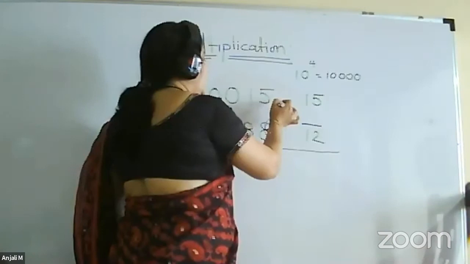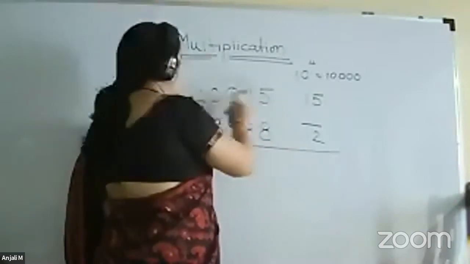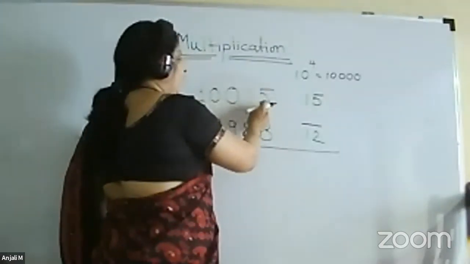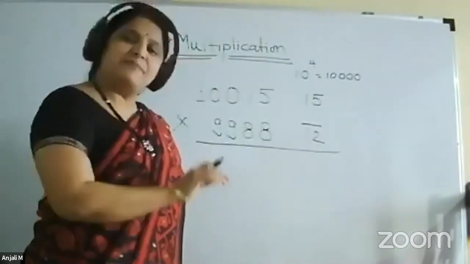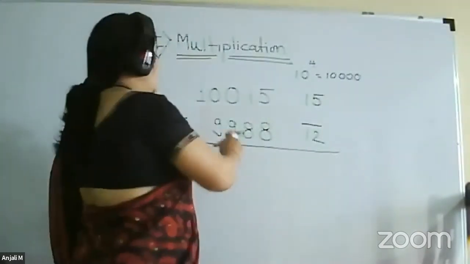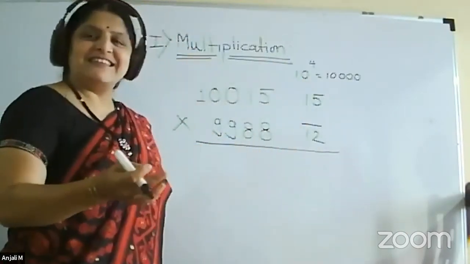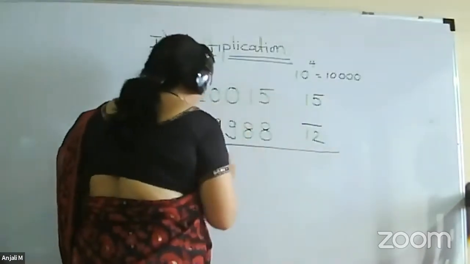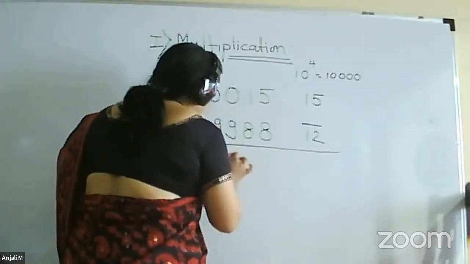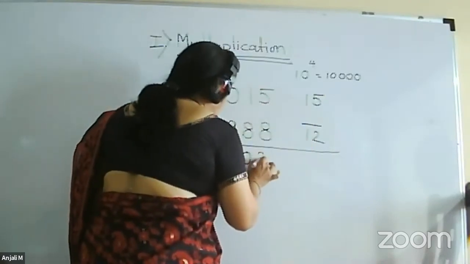So here we have to write down the diagonal addition. Now what is the addition? You can see 10015 plus minus 12. Means actually it will be the subtraction, or 9988 plus 15. So you can see that both will give rise to the same answer, and what that answer will be: 100, 15 minus 12, so it will be 03.